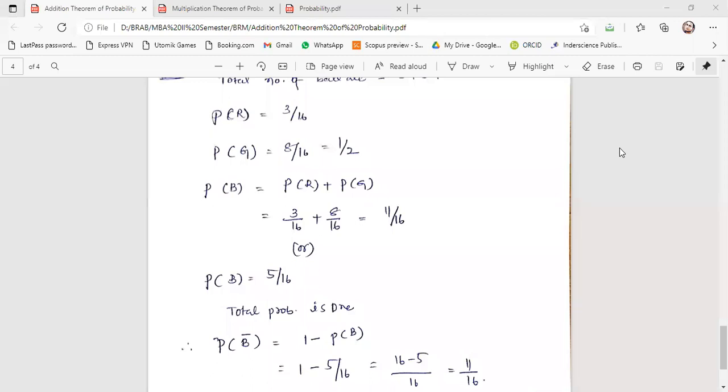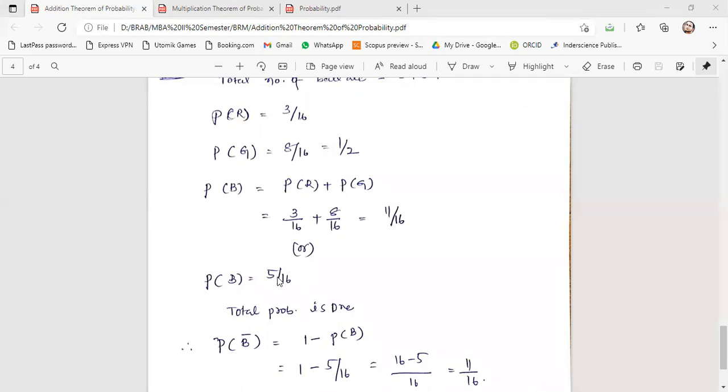So you can apply any formula here. It is not necessary that you have to go with 1 minus P of B. You have to use your common sense. When he is asking not getting blue ball, it may be red or it may be green. Is that right? Yes, sir. So then it is 11 by 16 only. So you can follow any method.